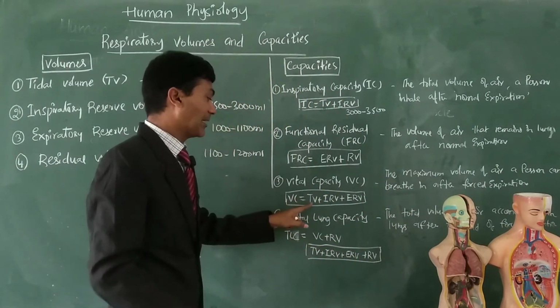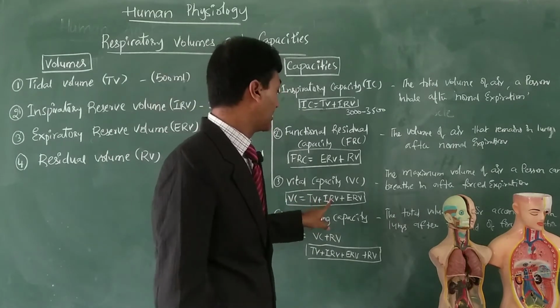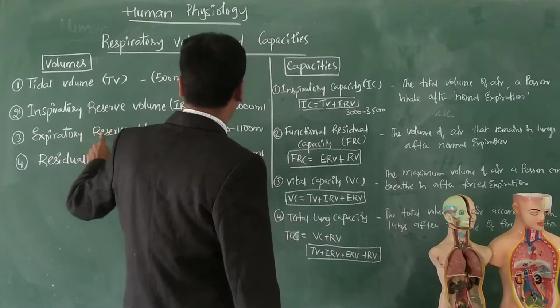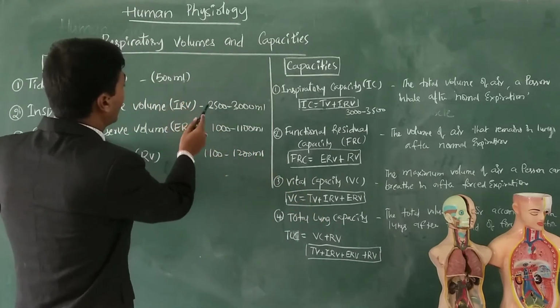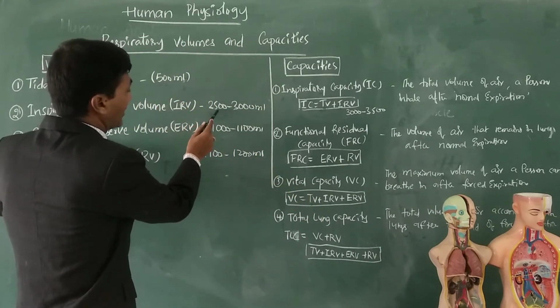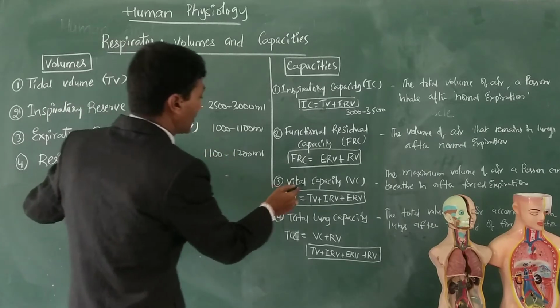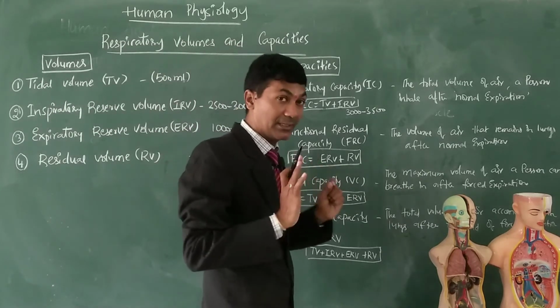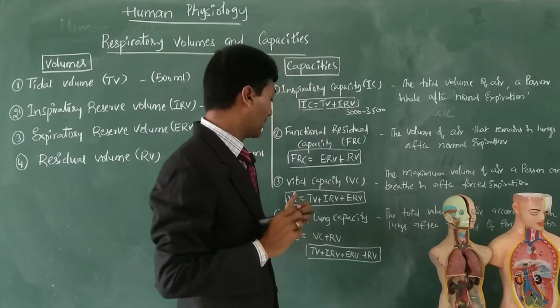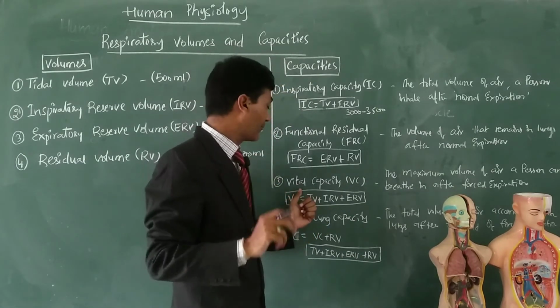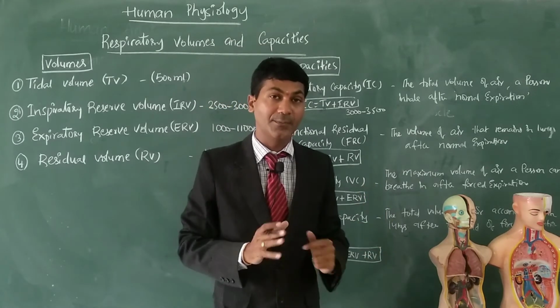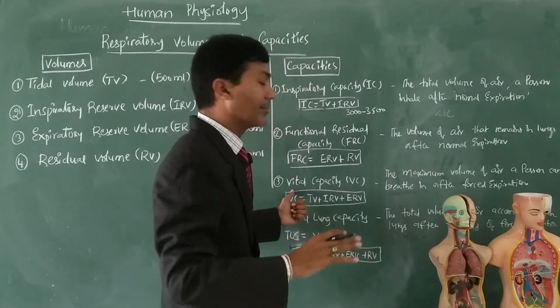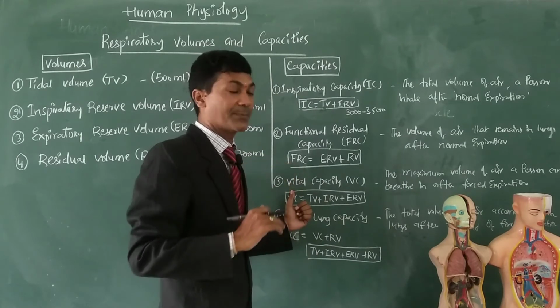That can be calculated with tidal volume, inspiratory reserve volume and expiratory reserve volume. For example, my dear students, you take these three values, 500, 2500 and 1000 ml: 4000 should be the answer, the normal value. If the person does not reach the 4000 value, then he will be called abnormal, meaning he has some lung problem.